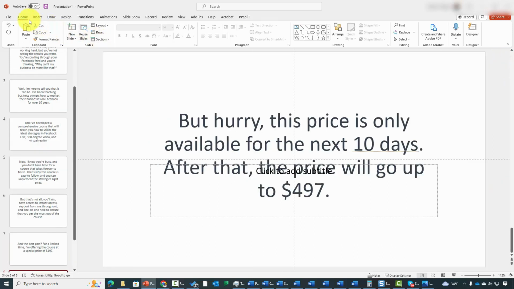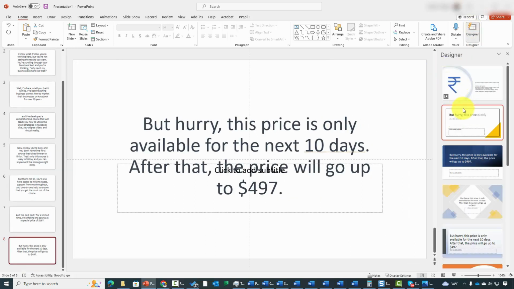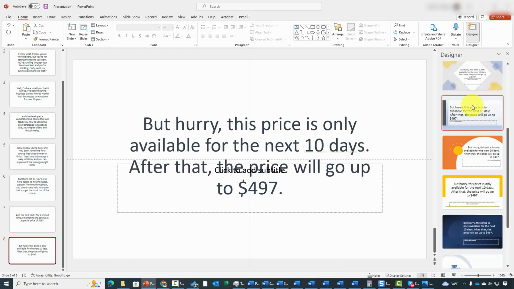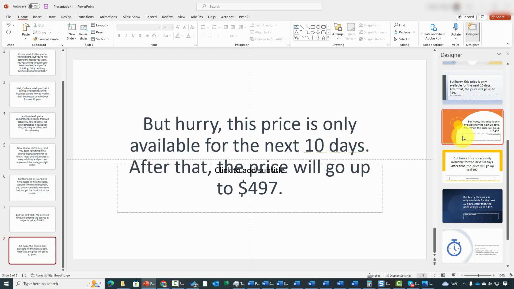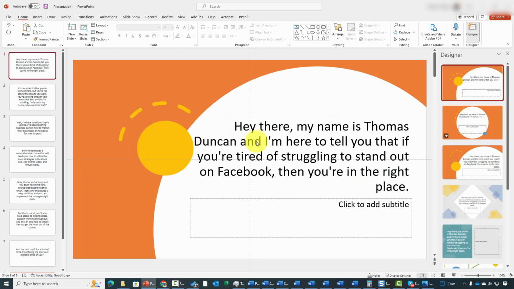Now, the other AI element that you have available to you is in the Home tab, and you're going to see it here in the right side, and you can open up what's called the Designer. And that's going to open up the panel on the right side. And basically, you're going to have an AI to give you suggestions on ways that you can put your slide together. And you're going to have several choices for each slide. And basically, you can choose one element for each slide. And each slide can be individually designed.